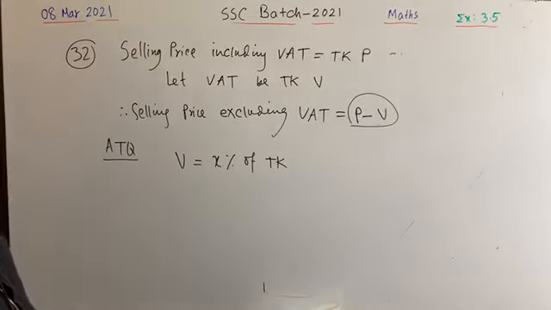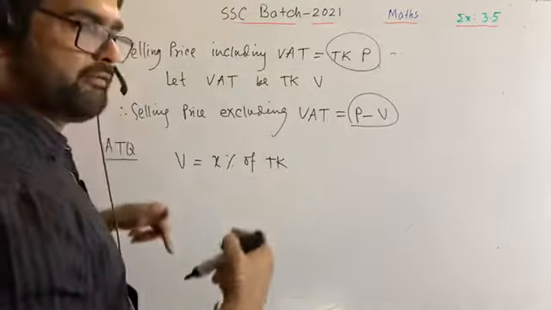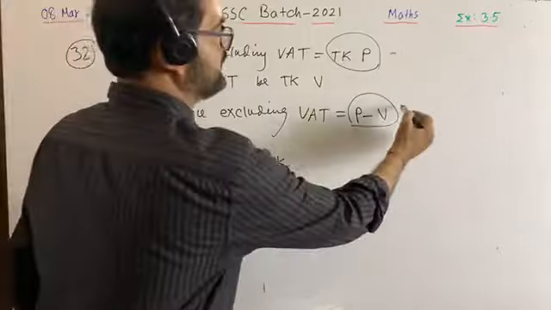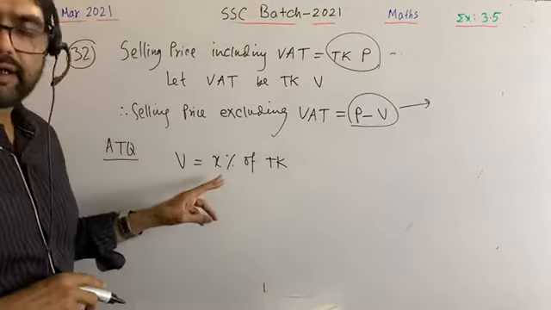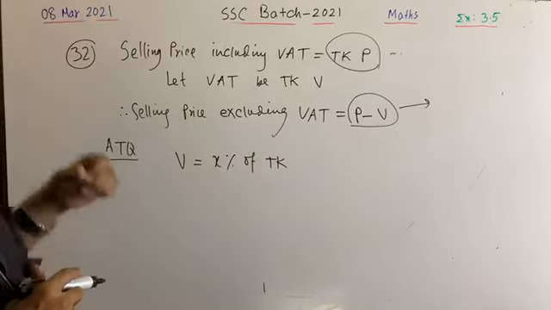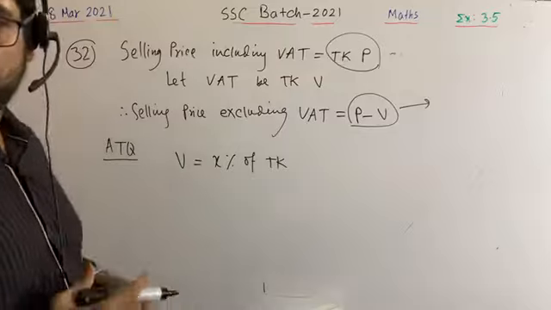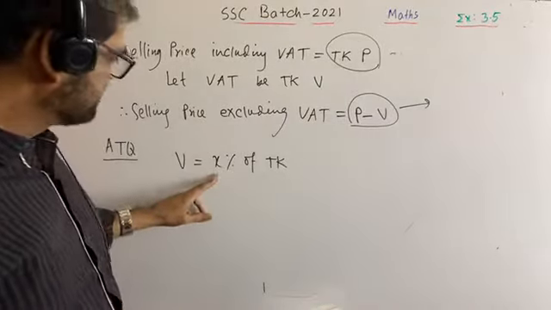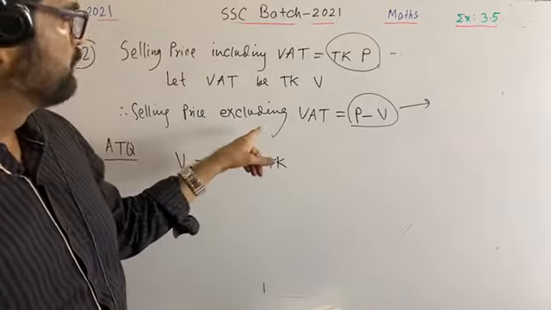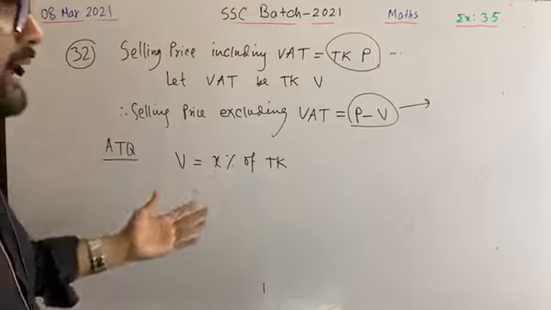Before paying VAT, our amount would be this; when we pay VAT, our amount becomes this. So VAT is, in the question, given the rate X percentage. This math is very, very important. X percentage of what? Of the selling price excluding VAT.